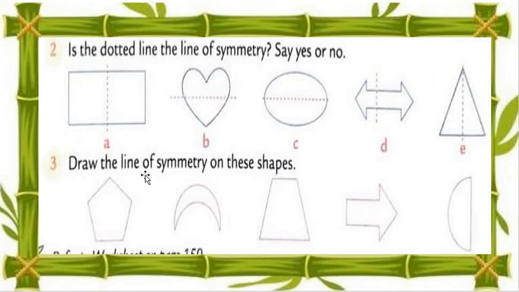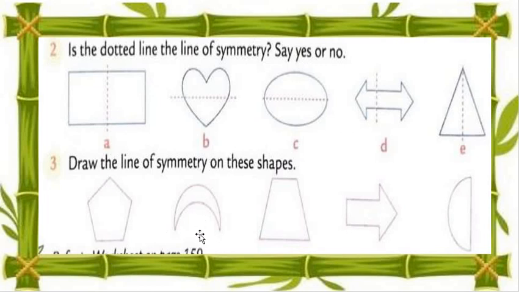Now what is the further step? Means, what is the further question? Draw the line of symmetry on this shape. This line of symmetry is already drawn here, and here we are going to draw. Understood? So we draw here and divide into equal parts.